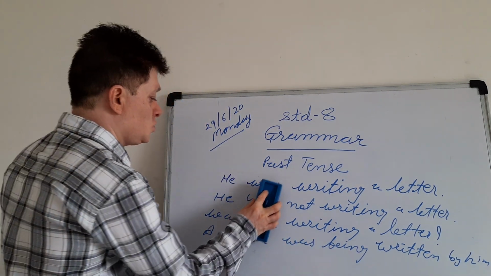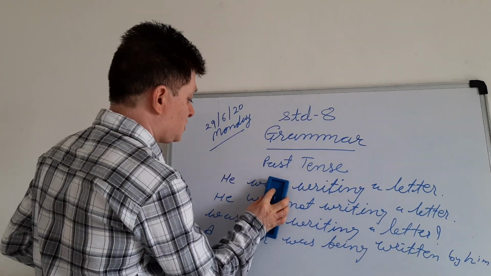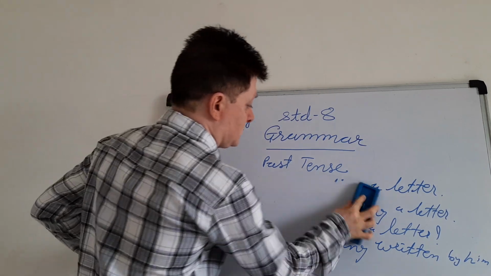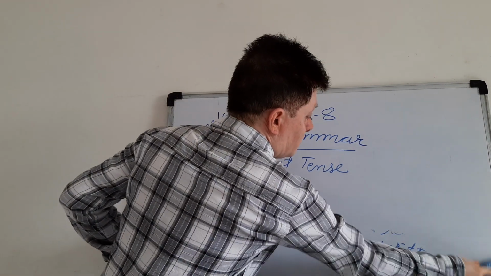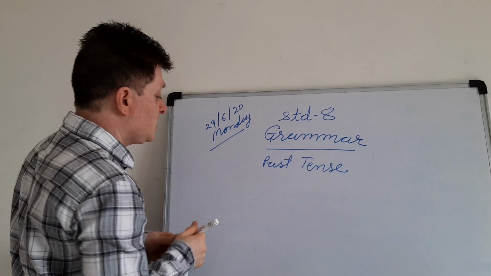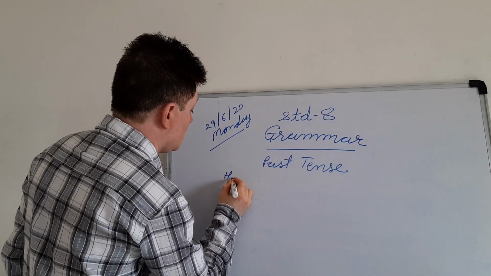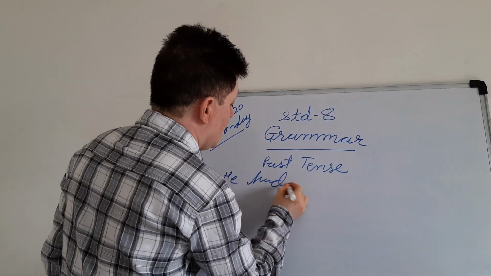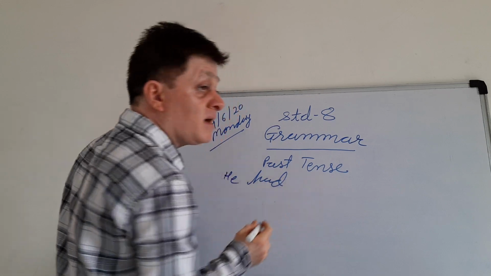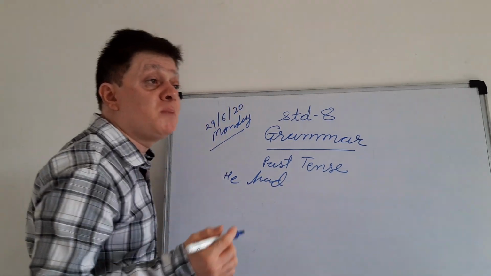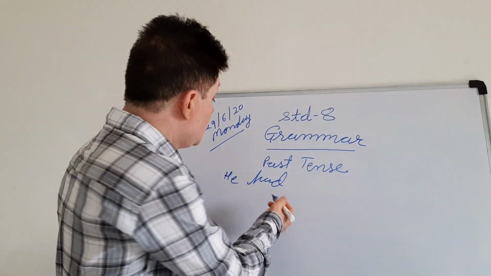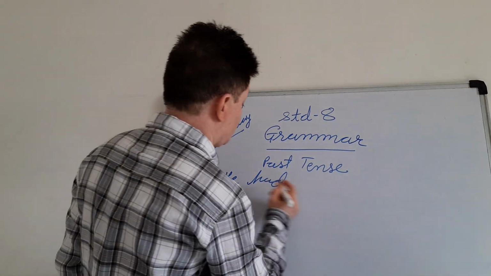Now here I will introduce the past perfect tense. In this tense also you will have to take had as a helping verb. Have and has you use in present perfect tense. Here you are using had in past perfect tense.